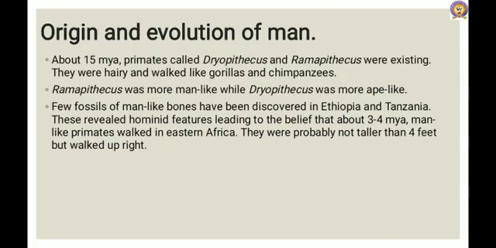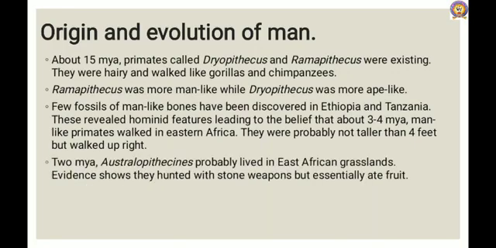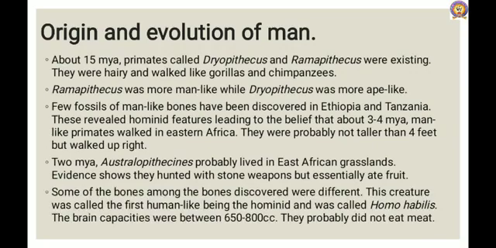Two million years ago, Australopithecines or Australopithecus probably lived in East African grassland. Evidence shows they hunted with stone weapons but essentially ate fruit. Some of the bones discovered were different.